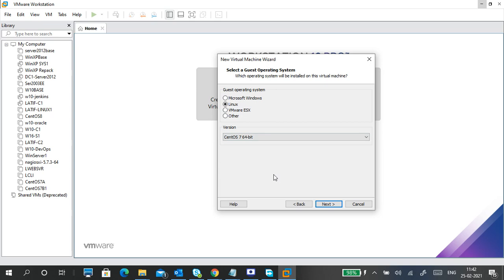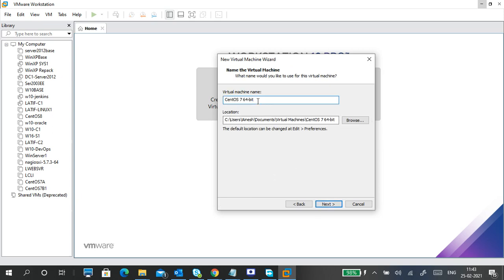Okay, there are a lot of options currently. Linux, CentOS 7 64. Next. It will show CentOS 7 64 directly, but I have a lot of virtual machines, so I'm going to change it. Okay, so first time we are doing this.